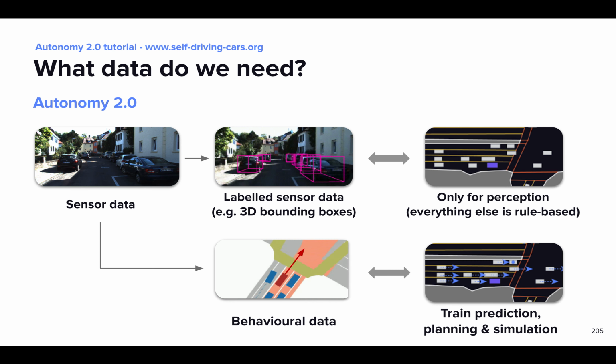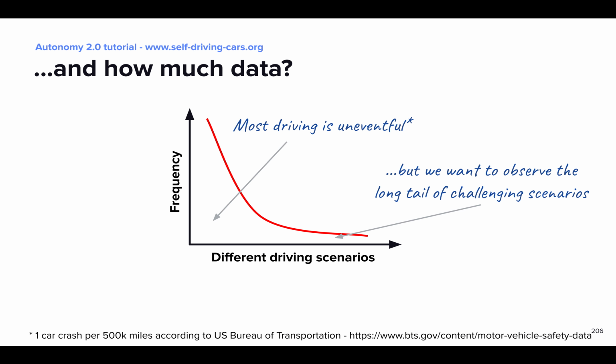However, Autonomy 2.0 uses machine learning further down the stack for planning and prediction, and these systems are trained quite differently compared to perception. For example, machine learning planners learn driving policies from behavioral data. That is to say, these models learn to plan from the behaviors chosen by drivers facing real-world situations. For example, they are trained on the trajectories that these drivers choose to follow. And the need for behavioral data is a very important requirement for Autonomy 2.0.